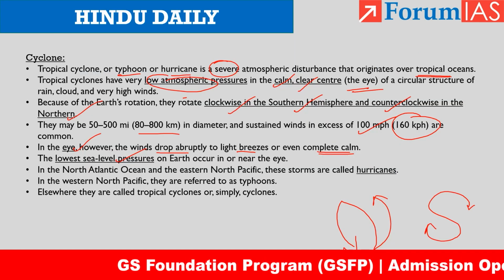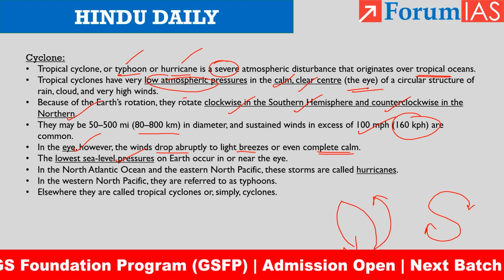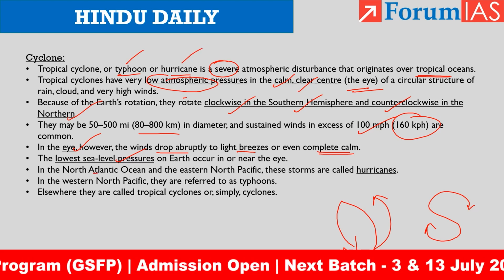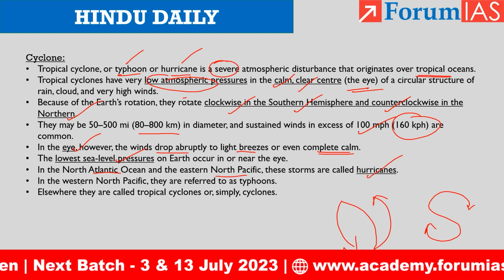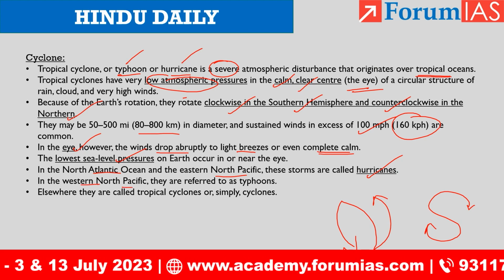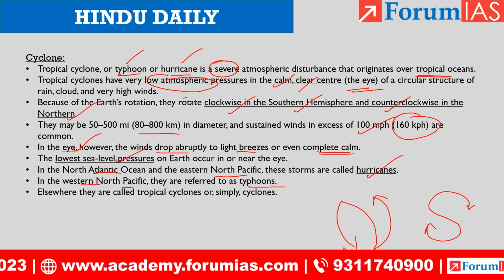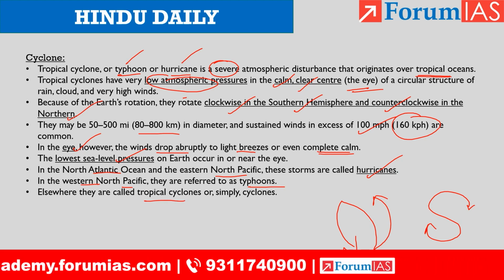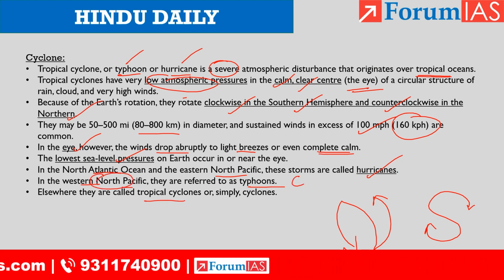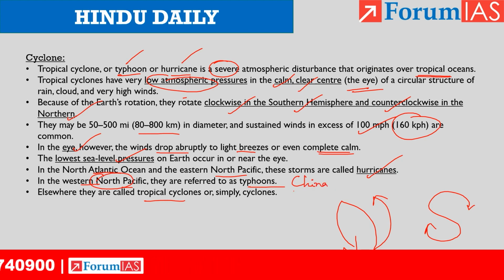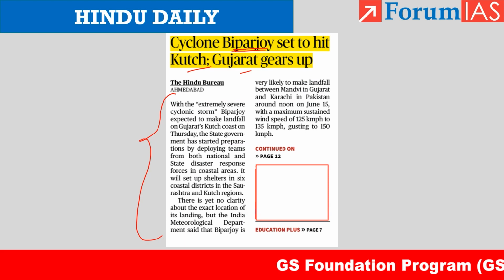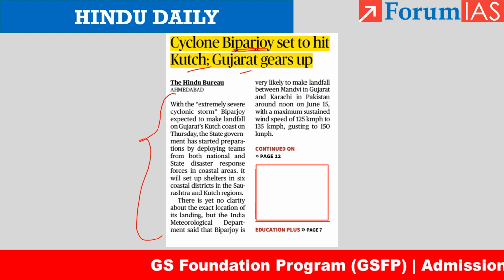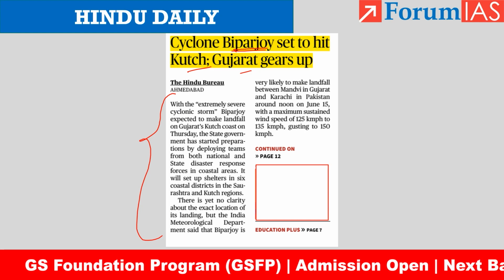So we said that it is called typhoon or hurricane depending on the region, right? In the North Atlantic Ocean and North Pacific, it is called hurricane. In the Western North Pacific, they are referred to as typhoons. And somewhere else, it is called tropical cyclone. Western North Pacific is near China. Near China, the tropical cyclones are called typhoons. That's it about this article. This is more of a one-liner current affair. Cyclone Biparjoy. This is covered from the point of view of other allied exams as well.